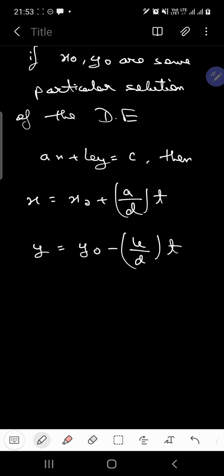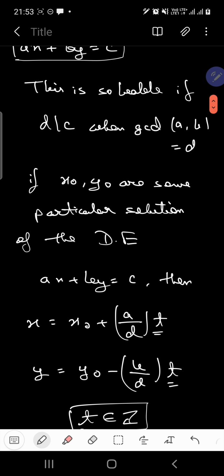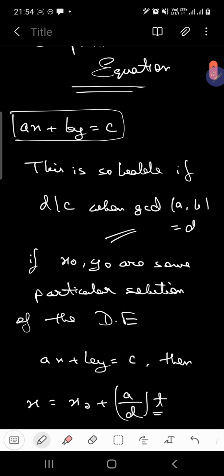Now what is t? So t is basically an arbitrary integer. Is it clear? Got it? So this is what a general Diophantine equation states. Okay, and this is the condition for some solution to exist.